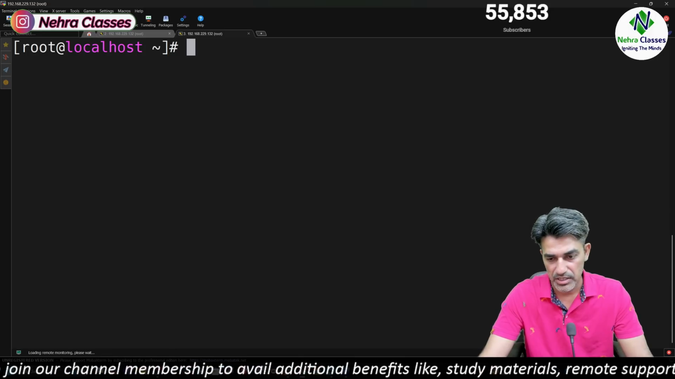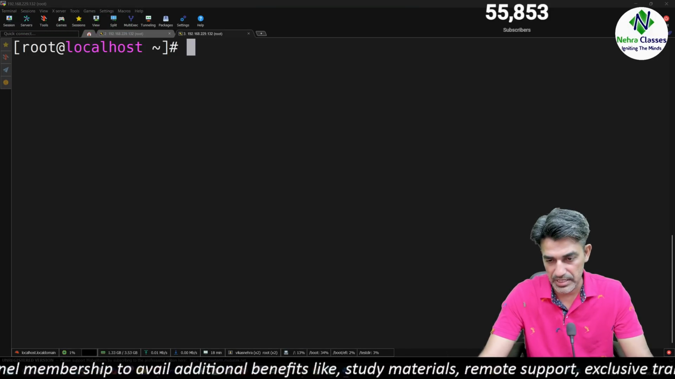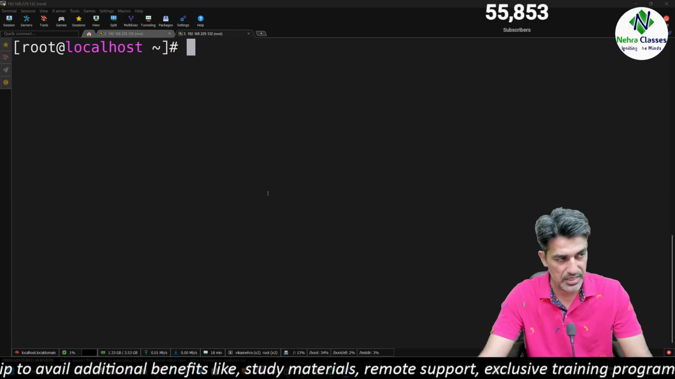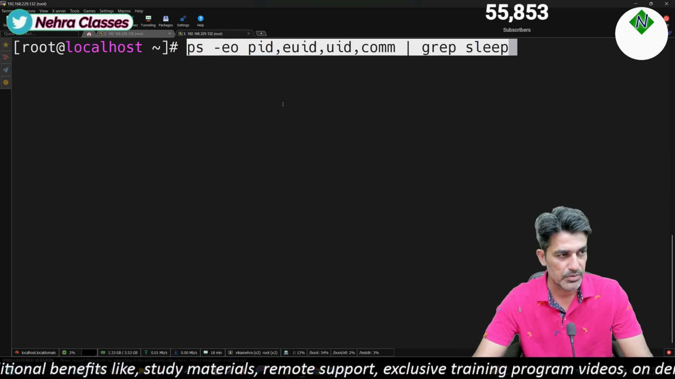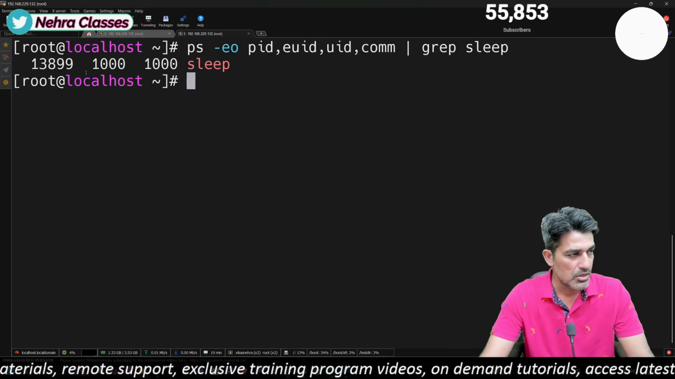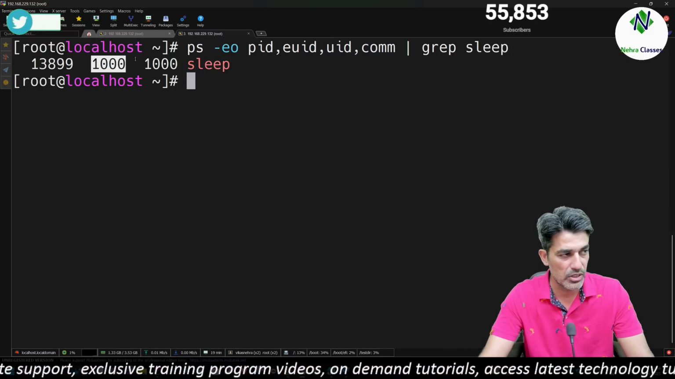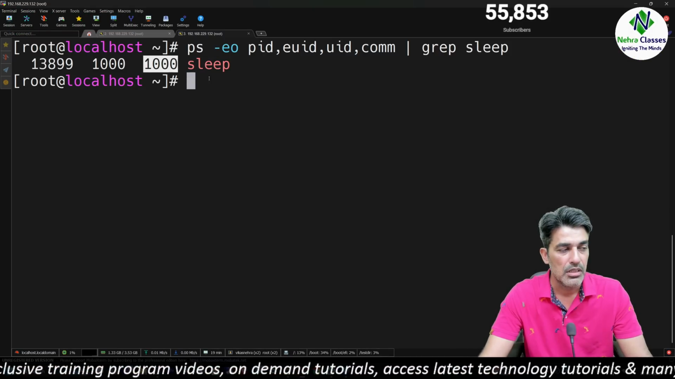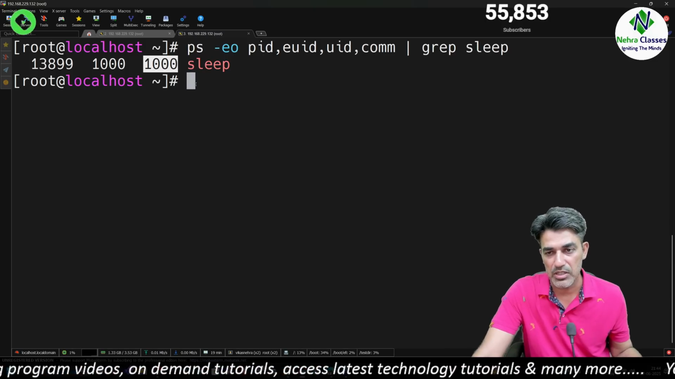Now let's check whether we can see the user ID of Vikas Nehra there or not. So we will execute the ps -eo command. It is showing us the SUID of Vikas Nehra. That means there is no meaning of having the SUID bit on this file.